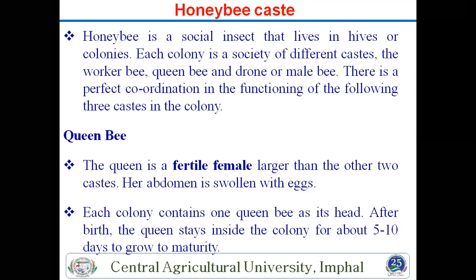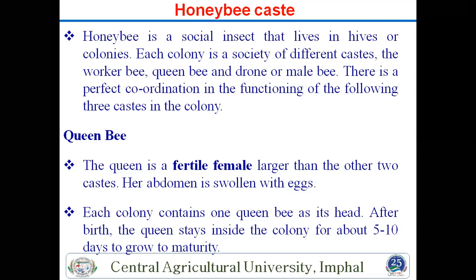So in your honeybee caste, 4 groups are there. One is queen, another is drone, third is worker. Worker is the major group. Then another is soldier. 4 castes of honeybee are there. So we will talk about the first. We will start with the queen bee. What is the role of the queen bee and where do we find it?